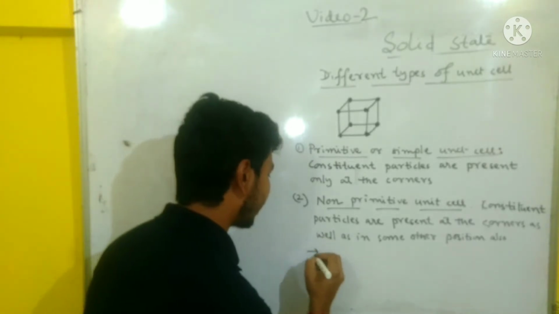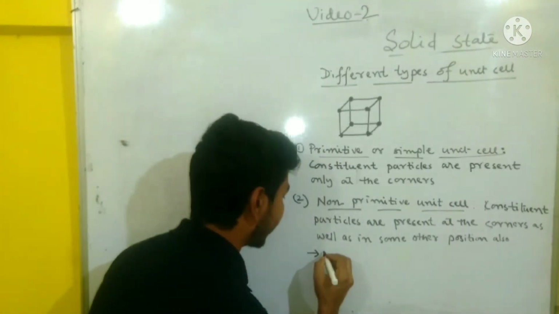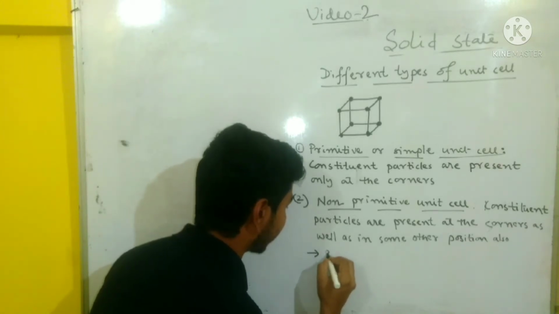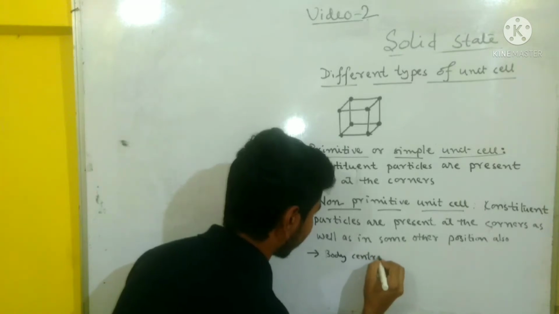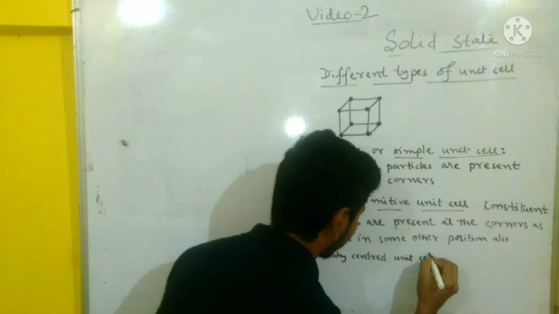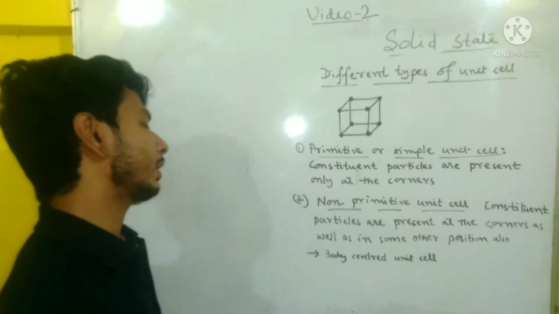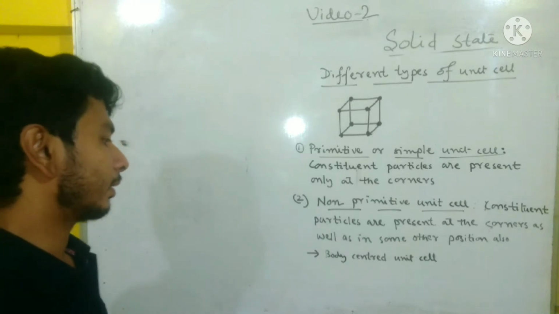These non-primitive unit cells are of different types. One is body centered unit cell.